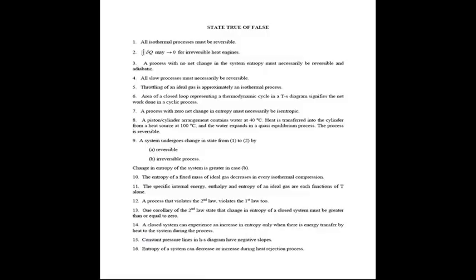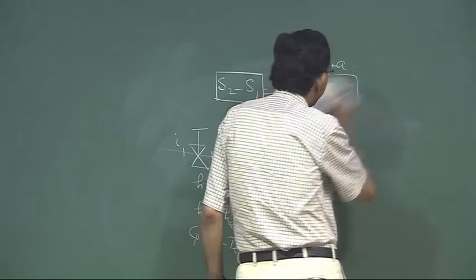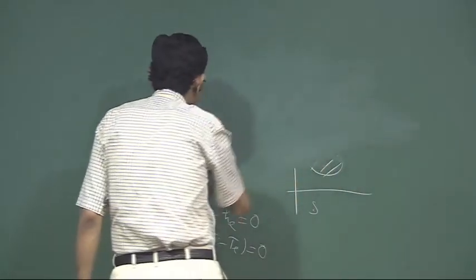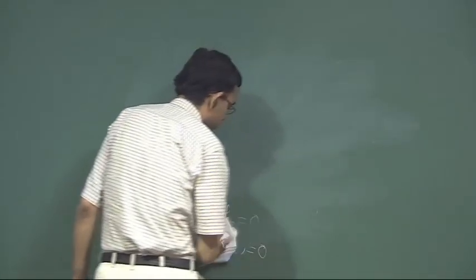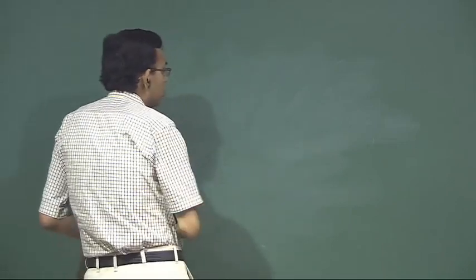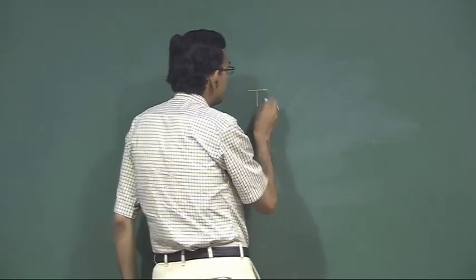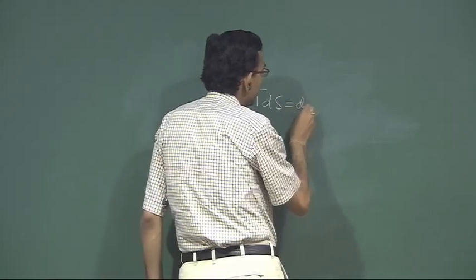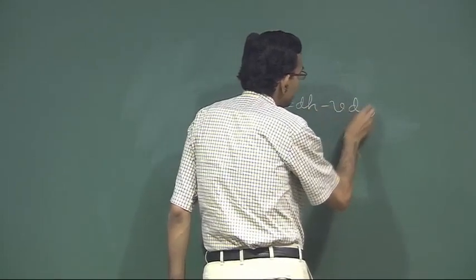The next question, the entropy of a fixed mass of ideal gas decreases in every isothermal compression. So, let us try to address this question. Let us use the TdS relationship, TdS is equal to dH minus VdP.